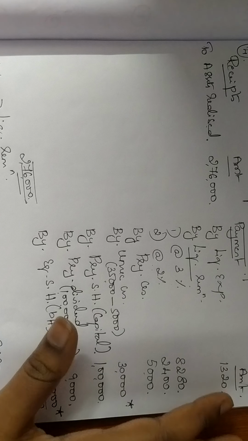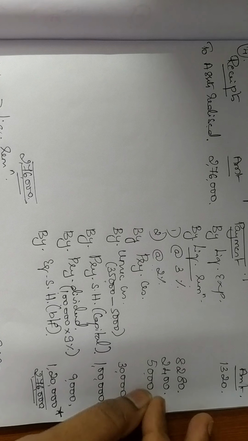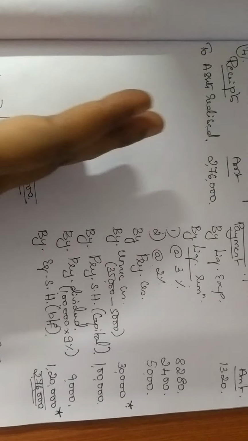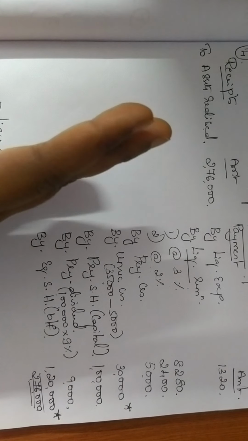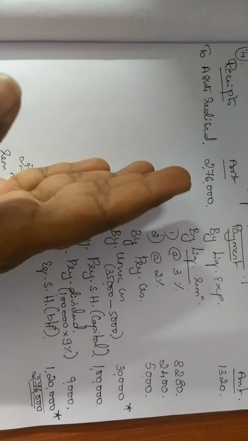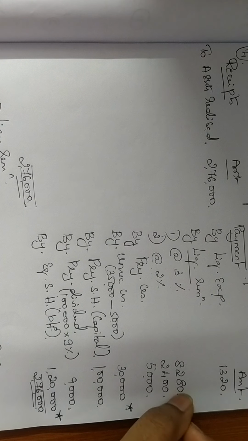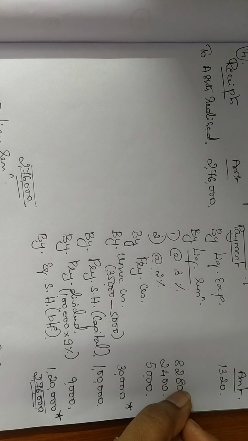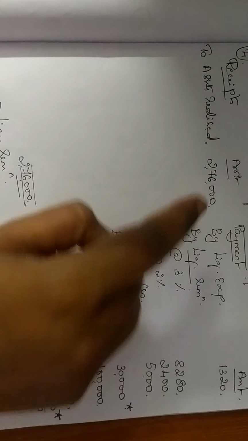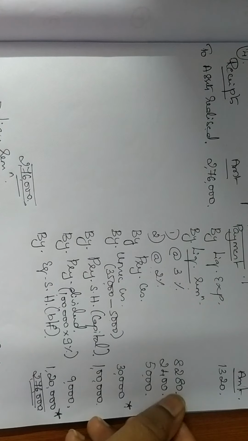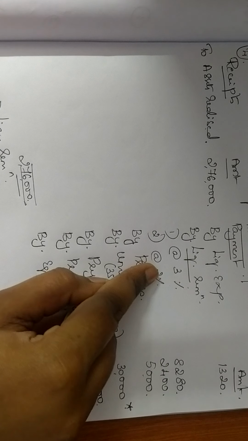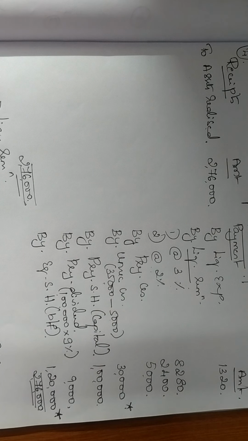Okay, so I'll just give you a quick summary of what I have done in the problem. See, on the receipt side we had only one item, that is assets realized, so I have written 2,76,000. Then I have written liquidation expense. Then they have told you remuneration 3% at assets realized, so directly it is 3% on 2,76,000, so I am getting 8280. Then they have told it is 2% on equity shareholders.